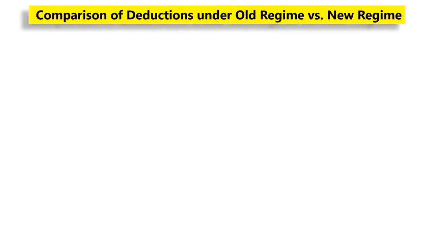Let us now compare the deductions under the old tax regime vis-a-vis the new regime.